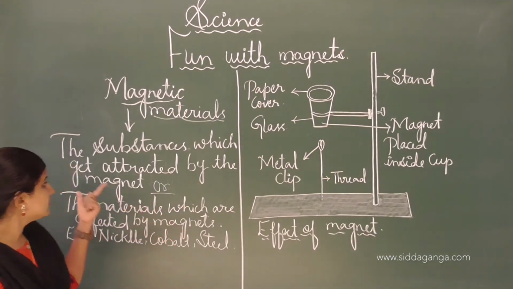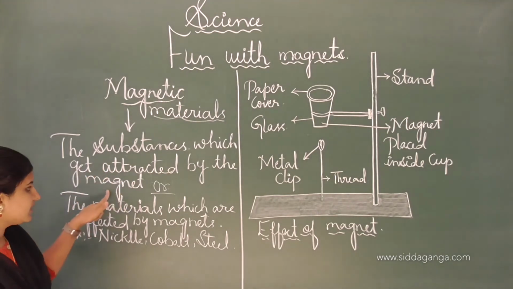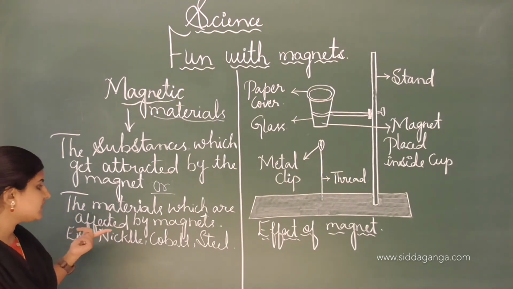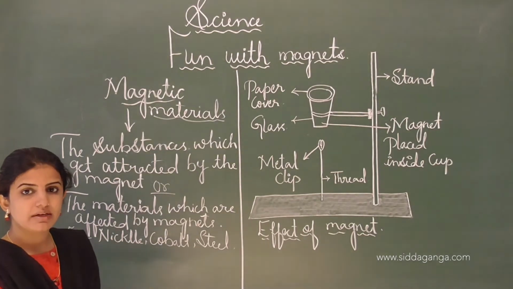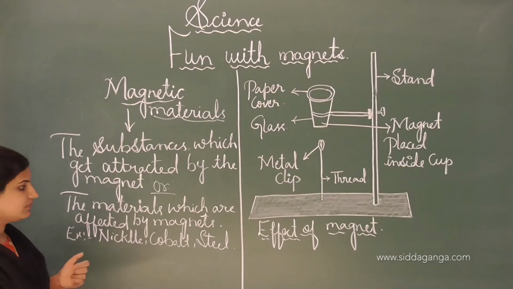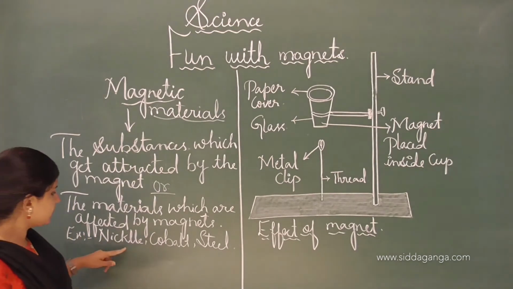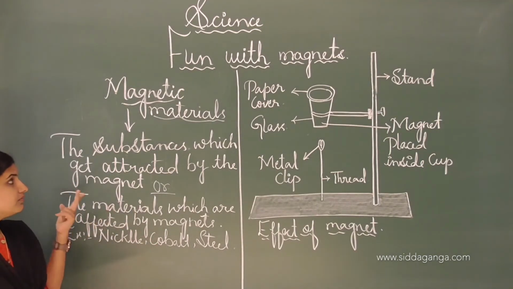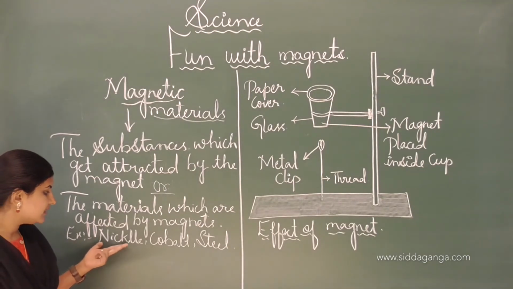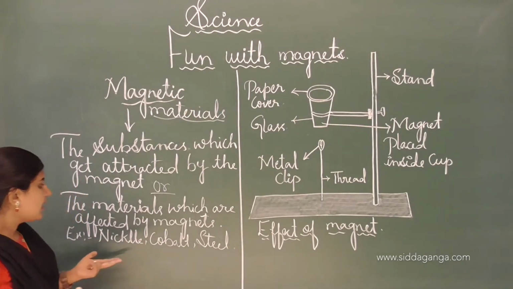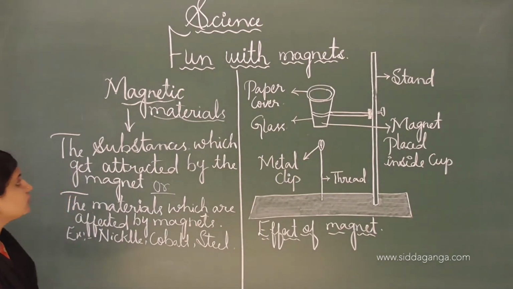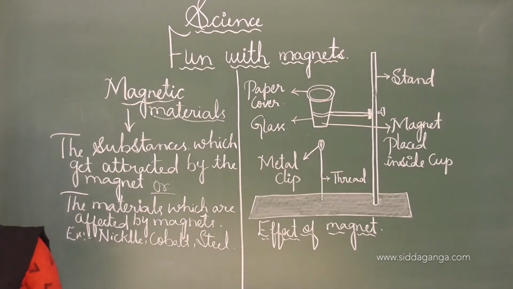Magnetic materials are the substances which get attracted with magnets. And one more definition is that the materials which are affected by magnets are called magnetic materials. So here two definitions are there. Examples of magnetic materials are nickel, cobalt and steel. These materials show attraction towards the magnet, and that's why they are called magnetic materials. Next we shall move on to non-magnetic materials.